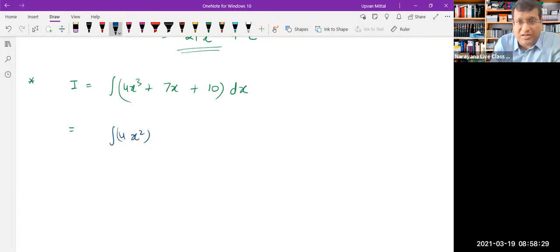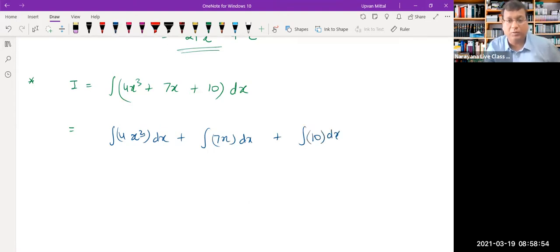You know that just like differentiation, here also we have the addition and subtraction rule, that if two things are being added or subtracted, then for integration purposes they can be separated. So this integral can be written as integral of 4x cube dx plus integral of 7x dx plus integral of 10 dx. We can separate all of them. That will be our first step. And this is just like differentiation, we can separate all these things, and then we can take this 4 outside.